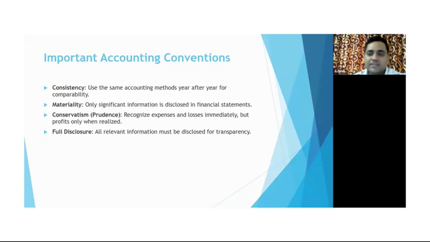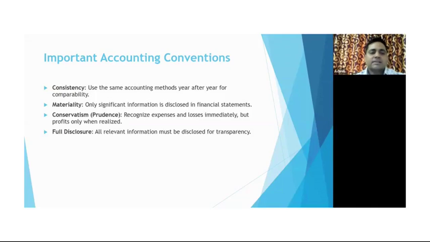But for expenses, suppose rent. Rent is nothing but an expense, correct? So if it is due in the month of September, even though it is not paid, it will still be recorded in the books of account, correct? So that is known as the conservatism concept. That means if recognized, expenses and losses are immediately recorded in the books of account. However, profit only when it is realized. If it is not realized, book profit cannot be disclosed, or it should not be a part of the financial statement.